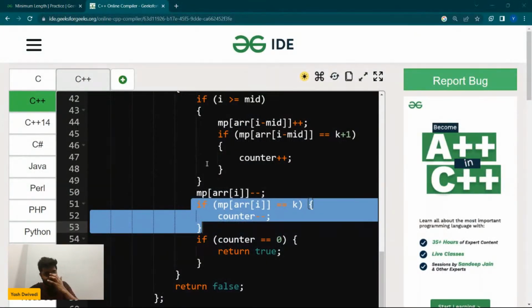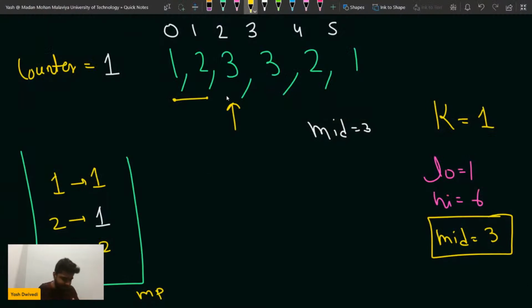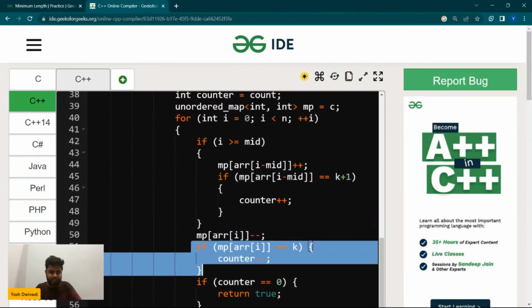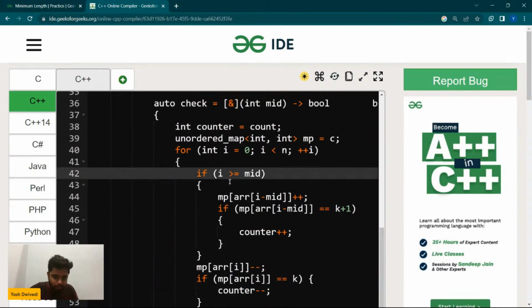Since I'm at this particular point, sir, in the code, have you written i is greater equal to mid? No, I is greater equal to mid is written. Ashish, I have written i is greater equal to mid.